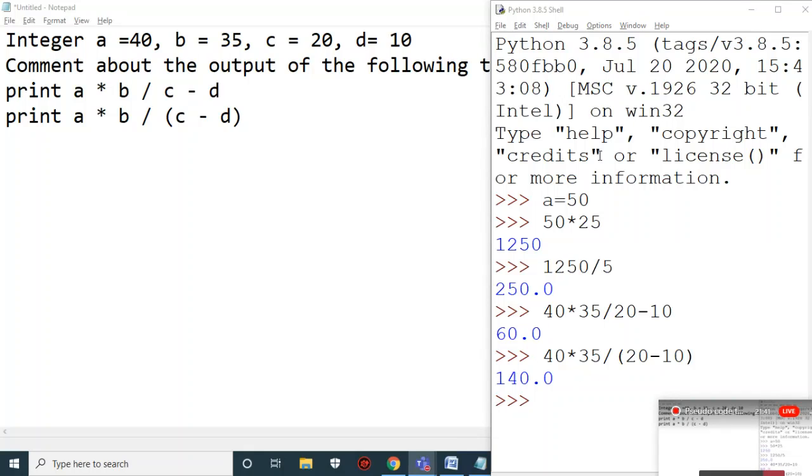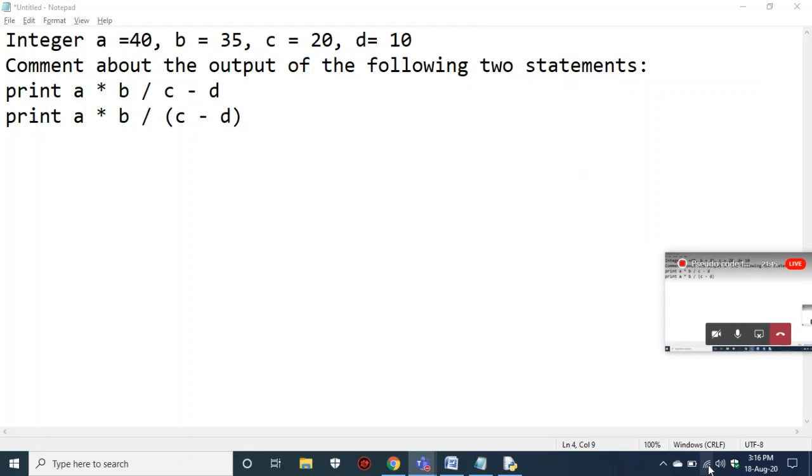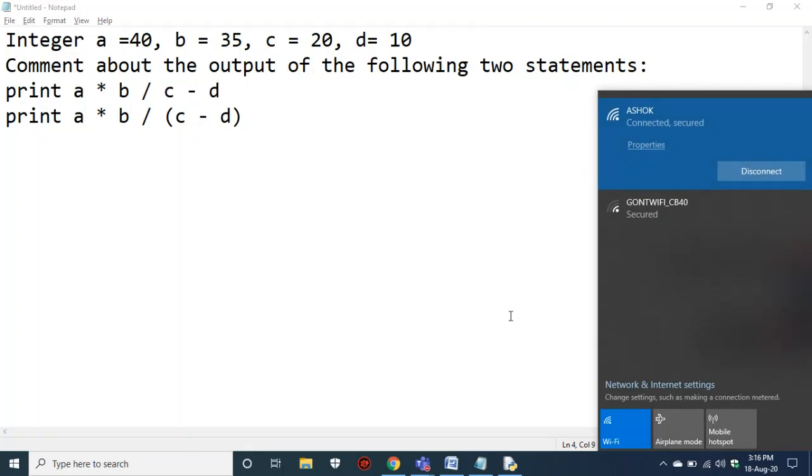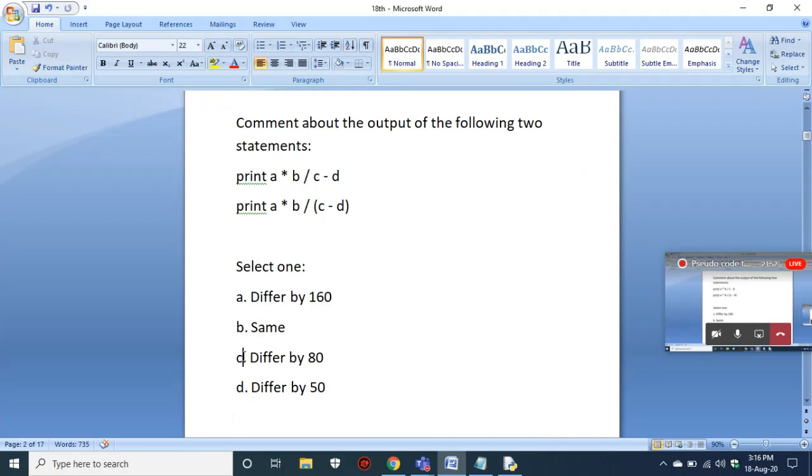Right? So definitely our solution will differ by 80. So this is our answer. As we have executed both the statements, this is your answer, right? Because they have a difference of 80: 140 minus 60, in the sense you have 40 there and 40 here, that is 80.